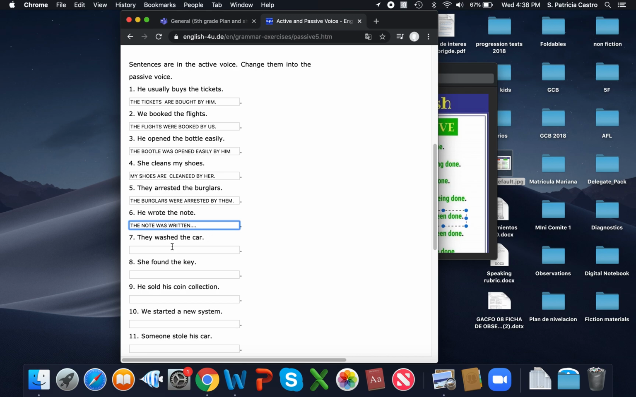And so on. Take a look at the other ones and do the oral exercise. If you want, you can try it at home too. I'm gonna send you the link if you want, so you can work on this later.